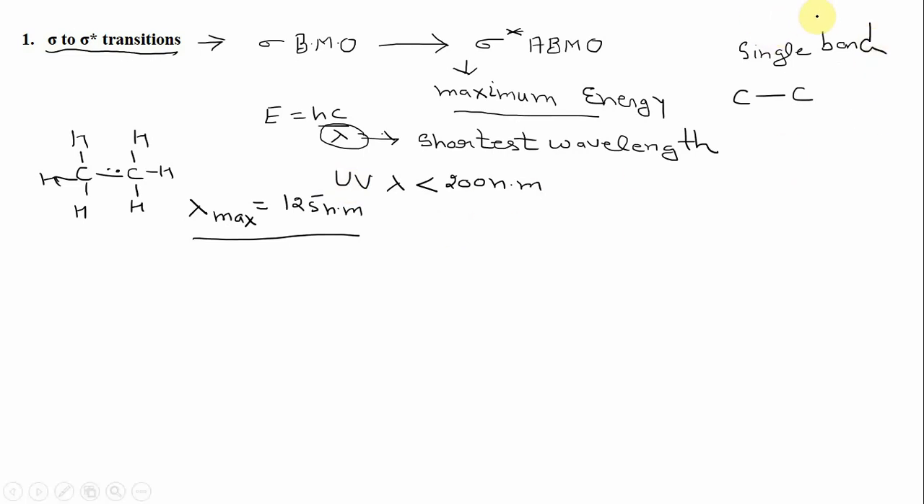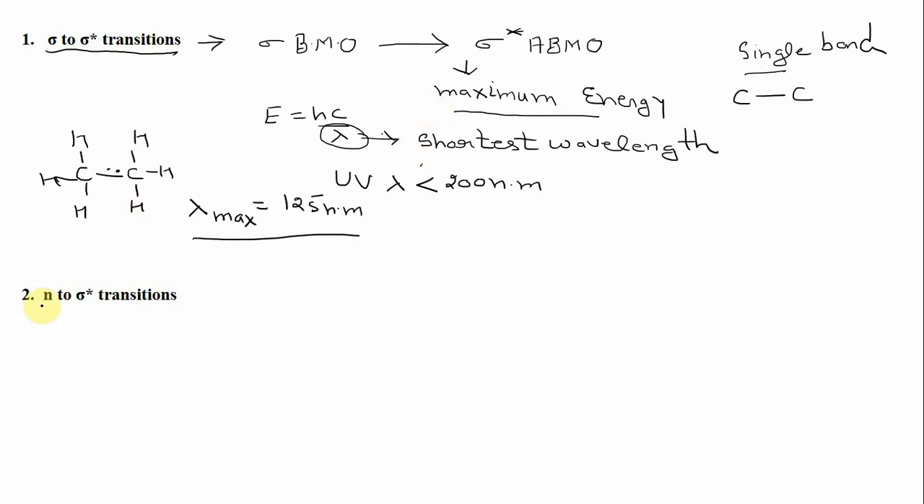So their main points are: an electron from the sigma bonding molecular orbital jumps to the sigma star anti-bonding molecular orbital, and since the energy gap between sigma and sigma star is maximum, they take place at a shorter wavelength, usually less than 200 nanometer, and they take place in all organic compounds that have single bonds. For example, in case of ethane, this sigma to sigma star transition takes place at 125 nanometer. Since these transitions take place in almost all organic compounds, they are not very useful.